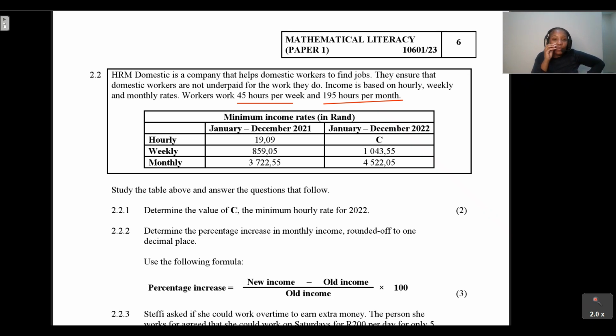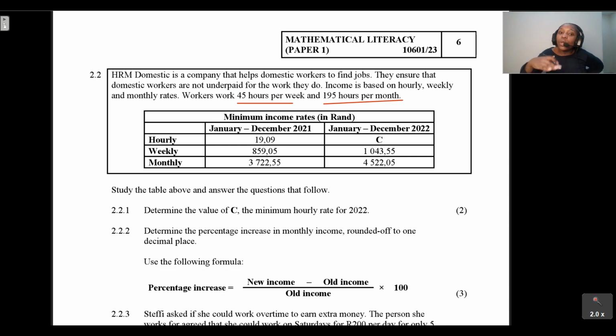If we are told that the total amount of hours that they work per week is 45 hours, we can check. If I take that weekly rate of 859.05 and divide it by the 45 hours that they worked, am I going to get the hourly rate of 19.09? If you take 859.05 and divide it by 45 hours, we do get 19.09.